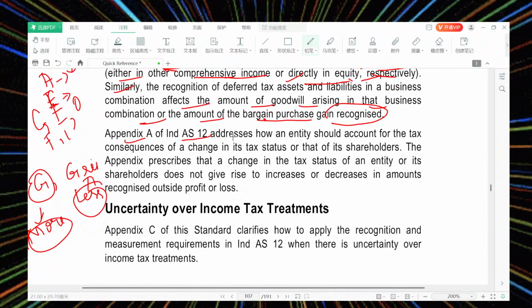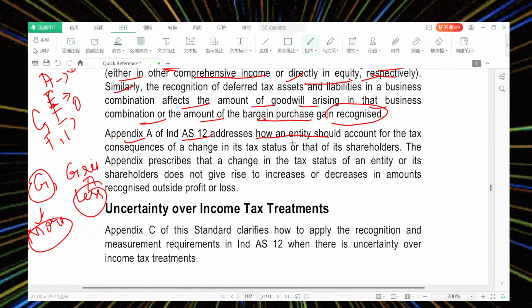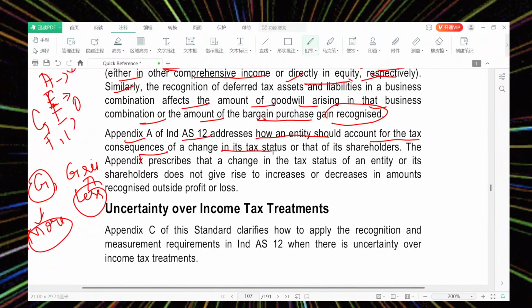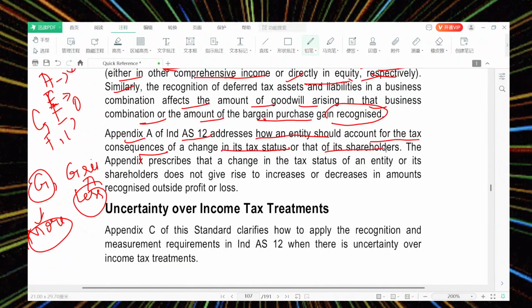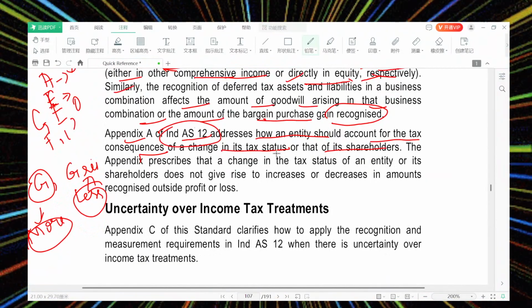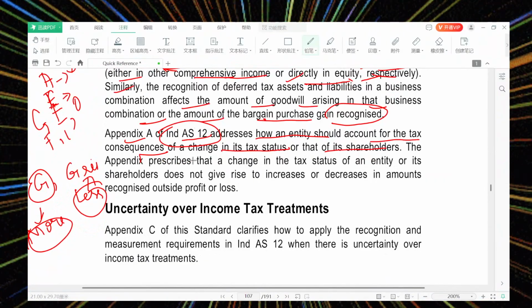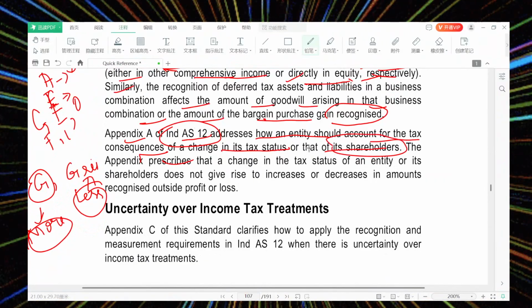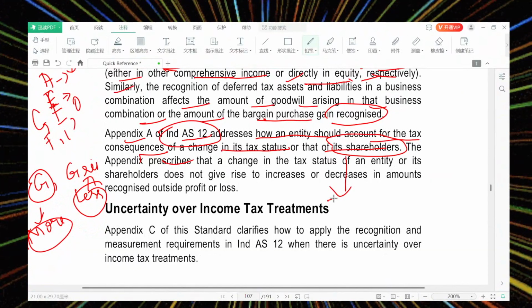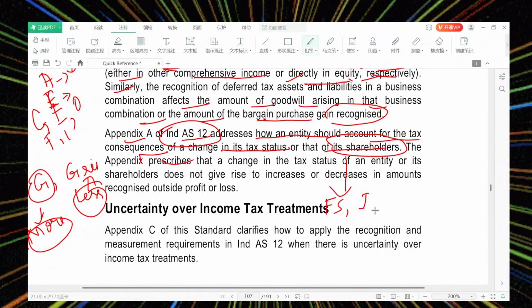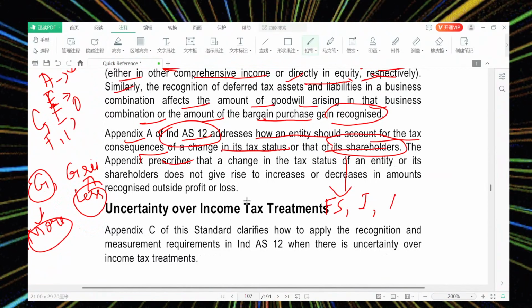Appendix A of Ind AS 12 addresses how the entity should account for the tax consequences of a change in tax status and change in shareholders. So how to account for this change in tax status and shareholders should be given. Why is the tax status of shareholders important? It involves foreign shareholders, Indian shareholders, domestic shareholders, everything.